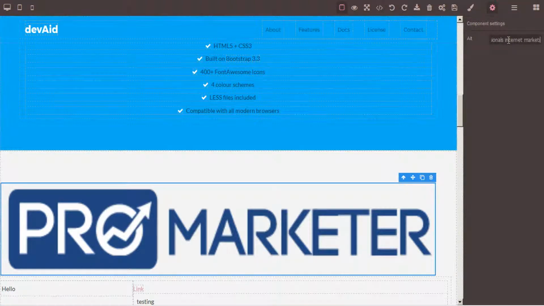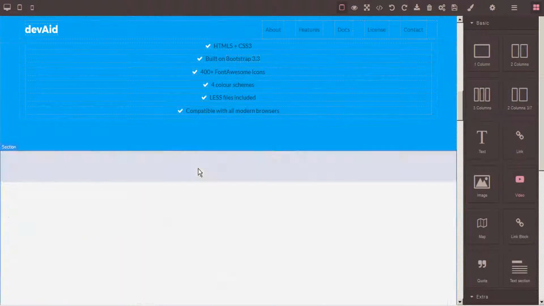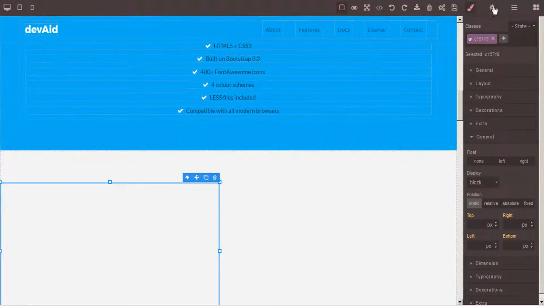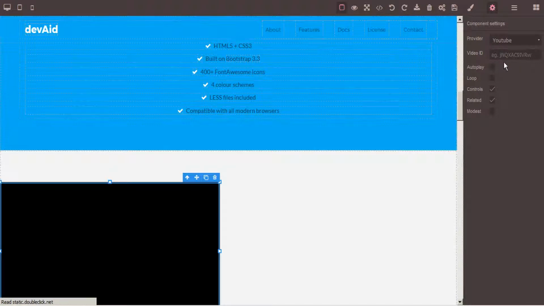Internet marketing. And these are our keyword terms that we're focusing on for this web page. We can also add video. So here we can just drag that, drop that in, and then go to the Trait Manager. And here we can specify whether this is an HTML5 source, or if it's a YouTube with no cookie, or Vimeo. So let's add a YouTube here.